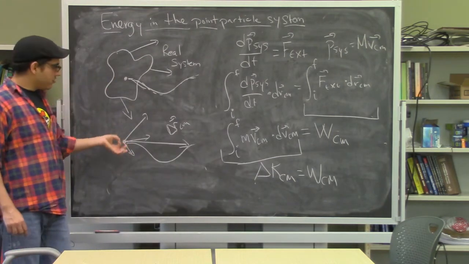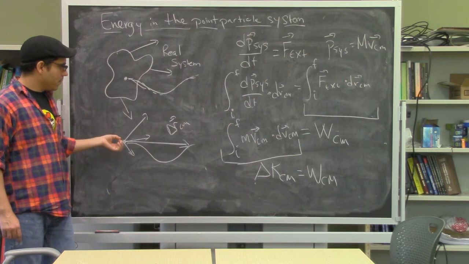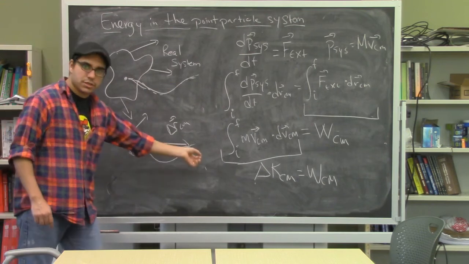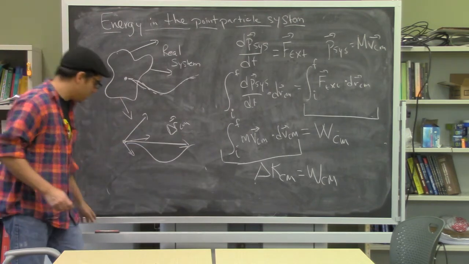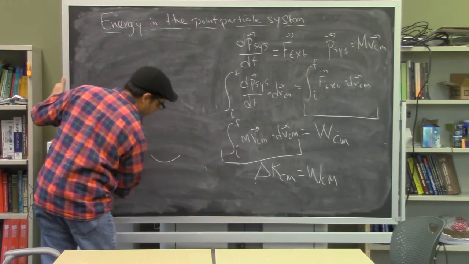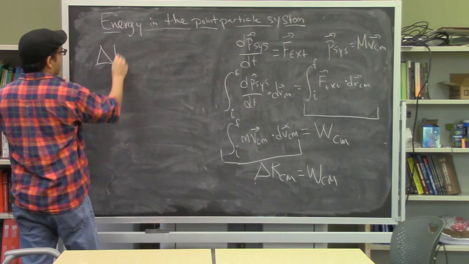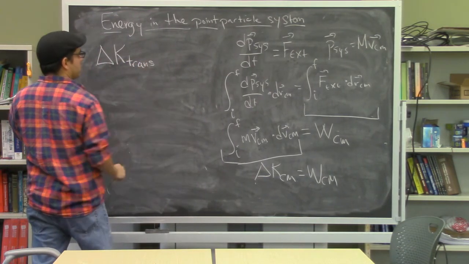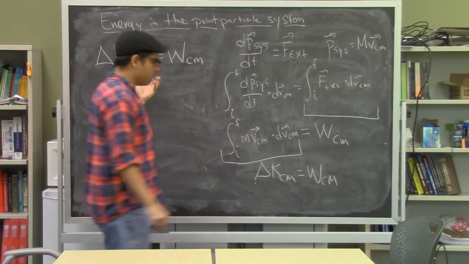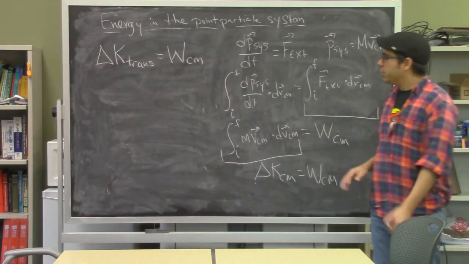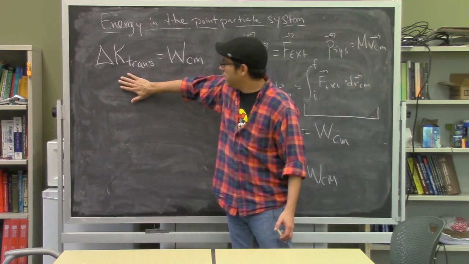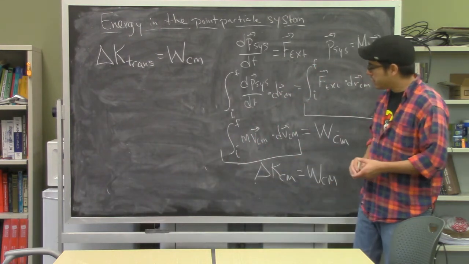Because the center of mass has no structure to it, because it's a point particle in our model, this kinetic energy can only be translational. It can only be due to moving from one location to another, not from vibration and rotation. So what we end up with is a very clean and relatively simple expression that tells us we can track the translational kinetic energy of our system if we only consider the work done on the center of mass. This is incredibly useful in situations where you don't have very much information about what's going on. You can figure out what the translational kinetic energy change is going to be and use that to find other types of kinetic energy changes.